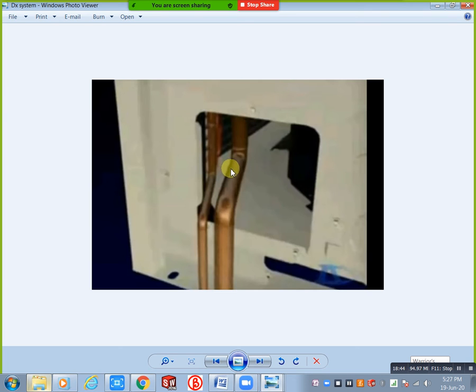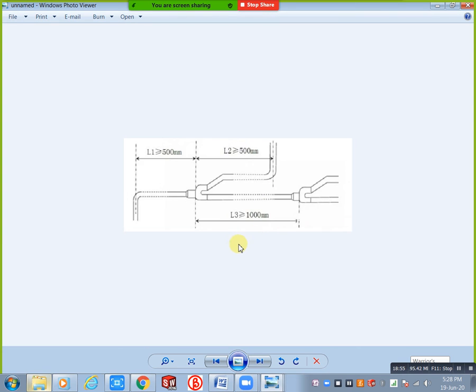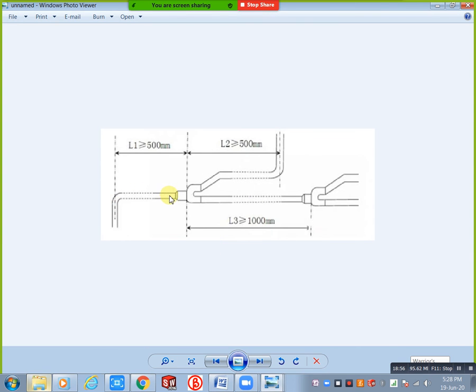Just you can see the connection, our refrigerant pipe is coming like this. Then you can give this type of fitting, automatically splitting into two refrigerant pipes. Going this way and coming this way, again splitting here, going this side and this side. In this type of situation we are using this one. Why? We are using a number of indoor units with one outdoor unit, that's why we need to use this type of refnet fittings.